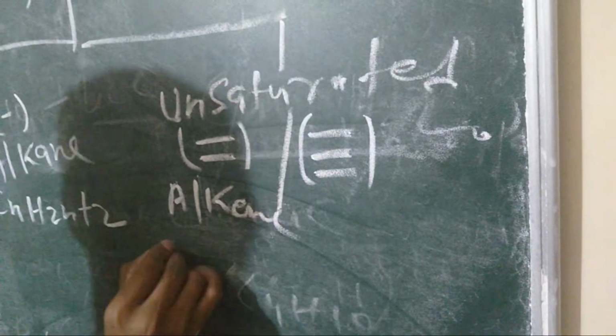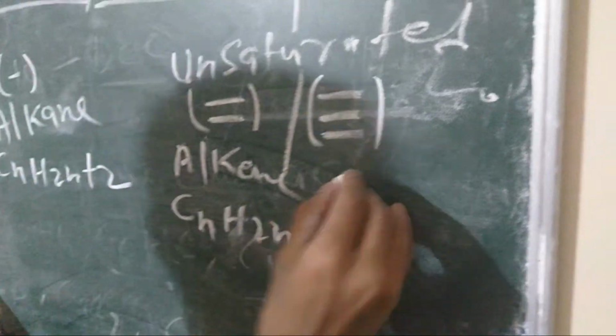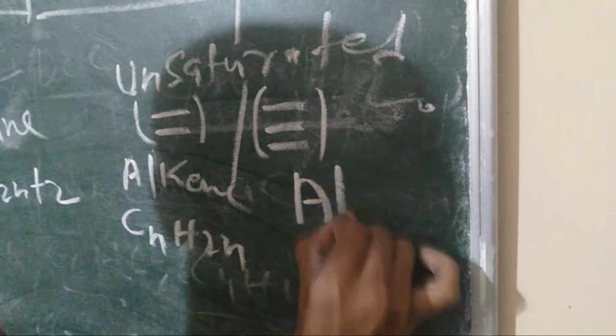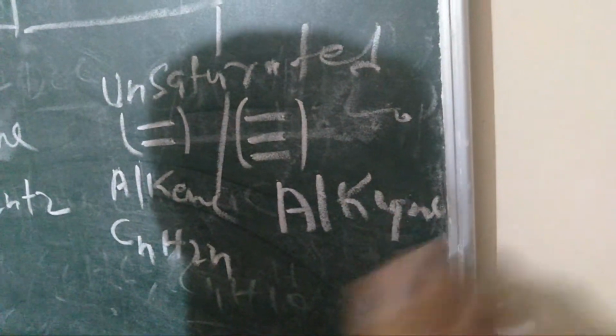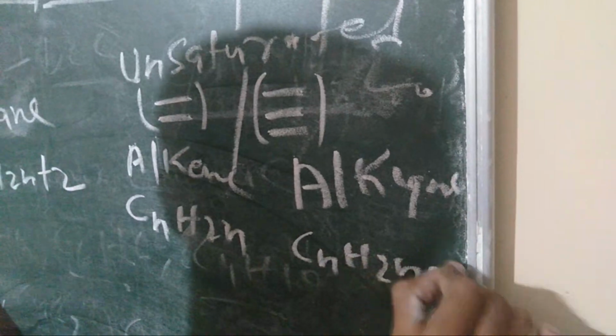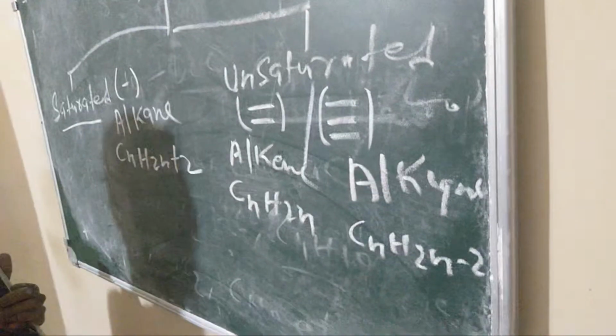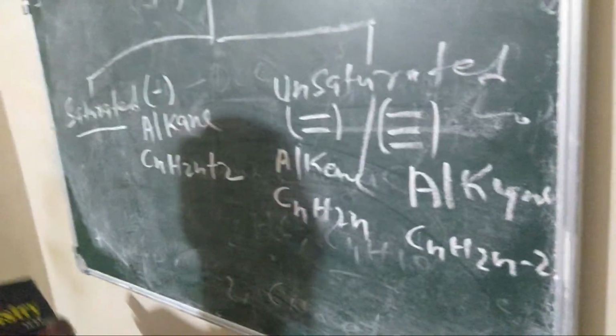Alkene, A-L-K-E-N-E, formula is CnH2n. And the alkyne, A-L-K-Y-N-E, formula is CnH2n-2. So with the help of this, we can make any structural formula and nomenclature of any compound.